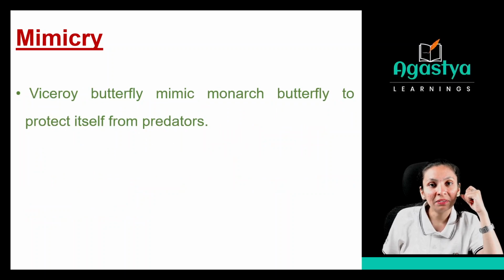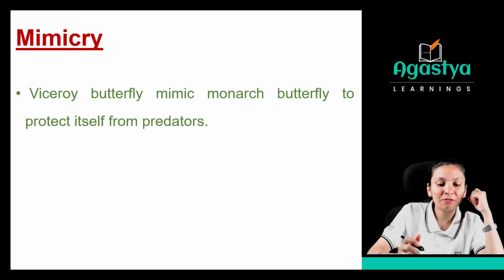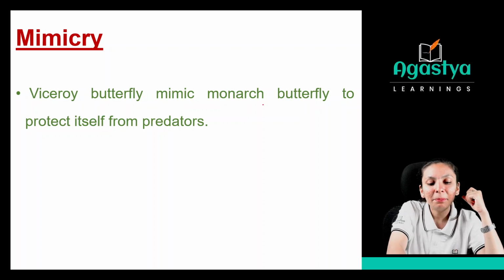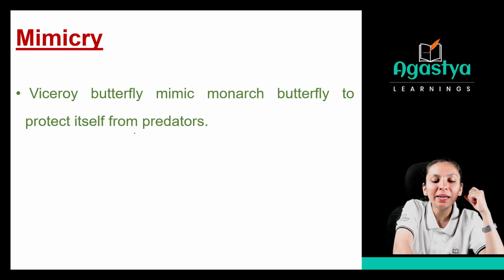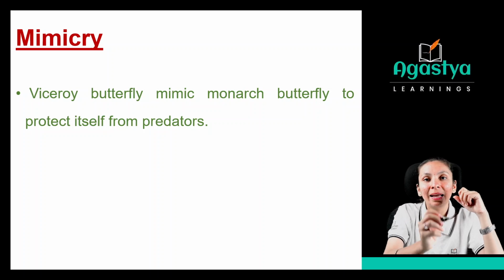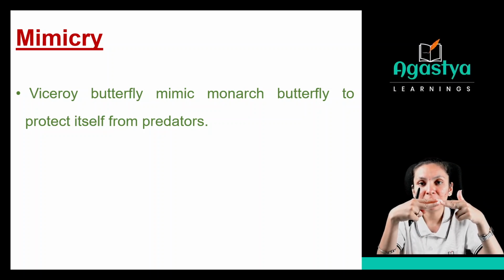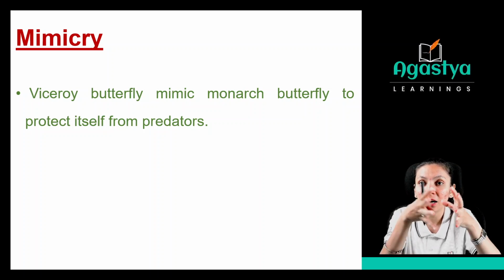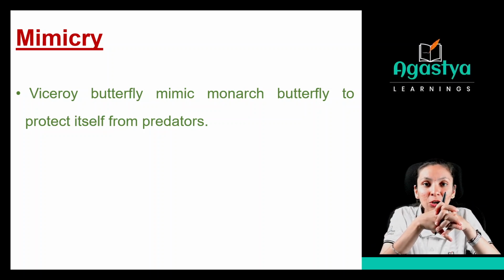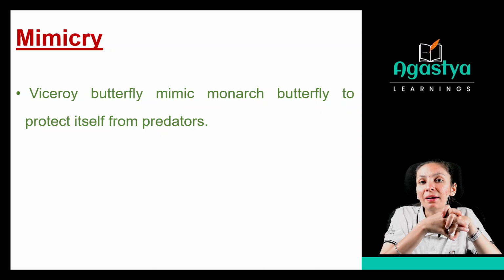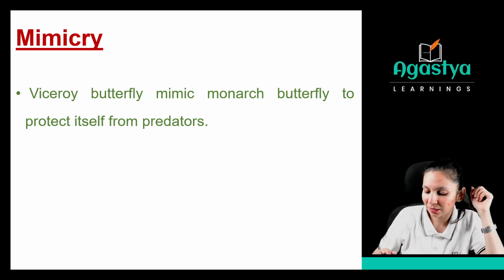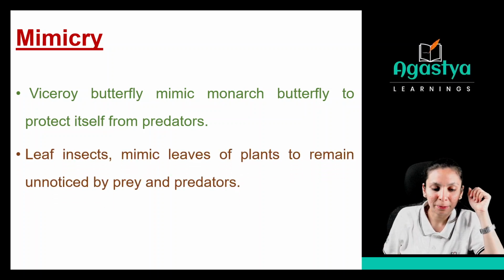Now we have one example of this mimicry: the viceroy butterfly mimics the monarch butterfly to protect itself from predators. As you know, if two butterflies look similar, they become a herd, a cluster or a group. So it is hard to attack a group. That's why the viceroy butterfly mimics the monarch butterfly.